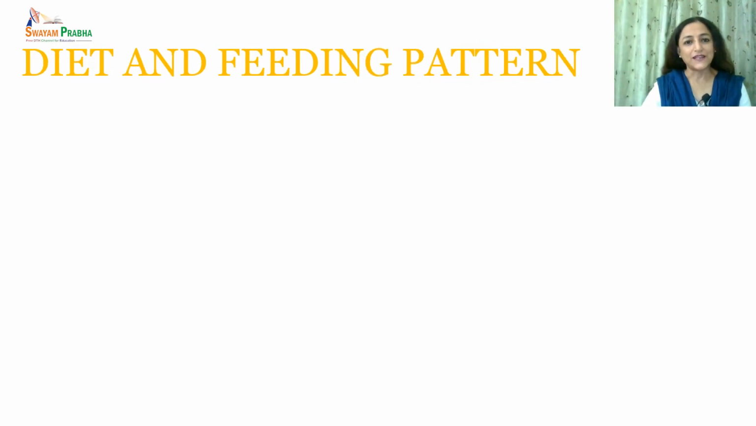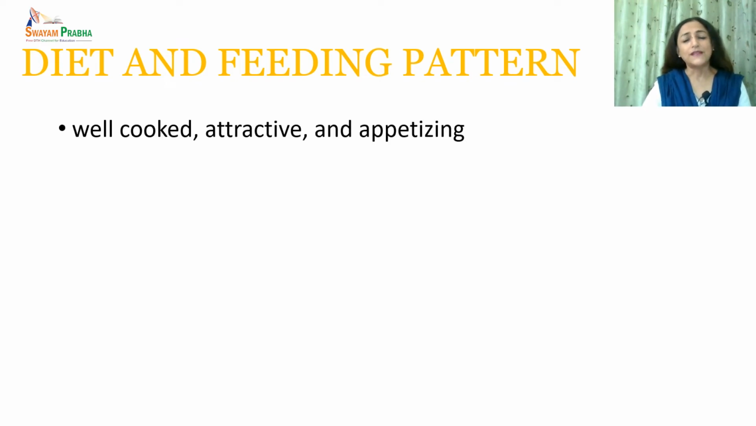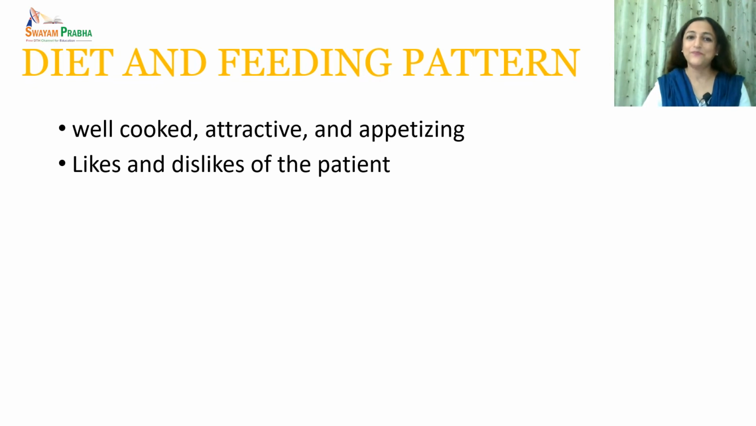Now let's understand what should be the feeding pattern in this condition. We have just seen what the requirements of a person are during this condition and how we can meet these needs. Since we know anorexia is a problem, all efforts must be made to encourage the patient to eat. So, food should be well cooked, attractive, and appetizing. We have to make sure that the likes and dislikes of the person are kept in mind.